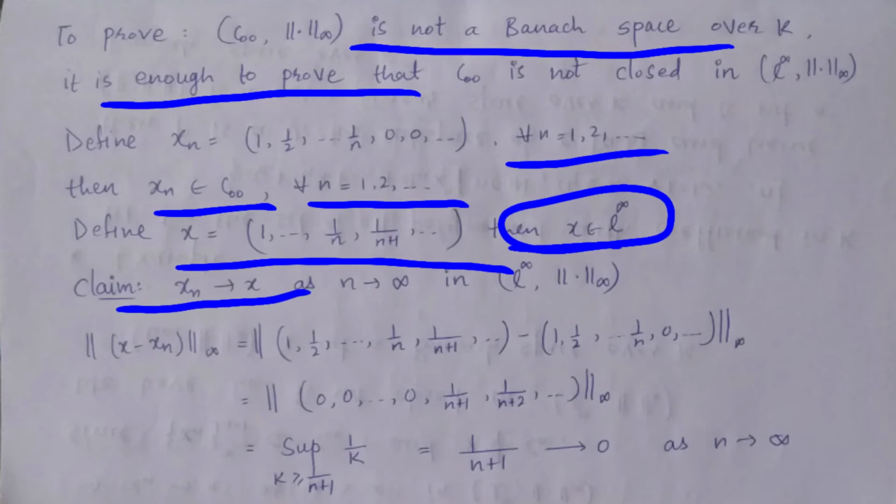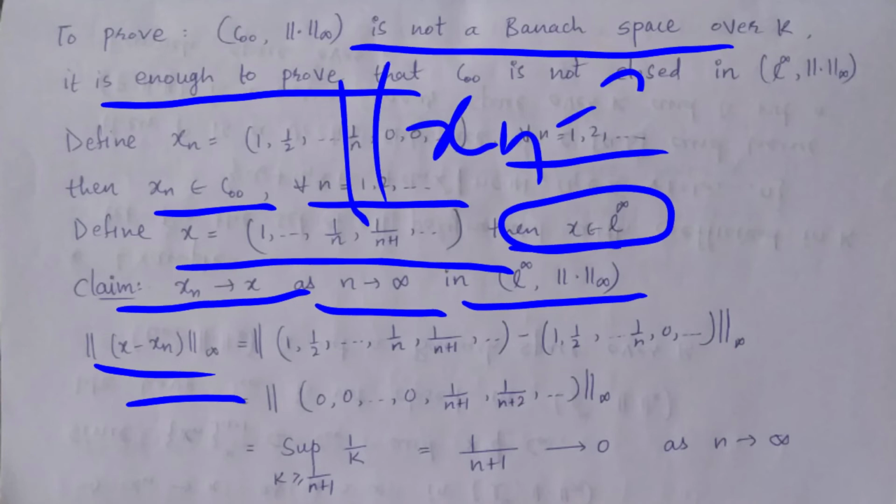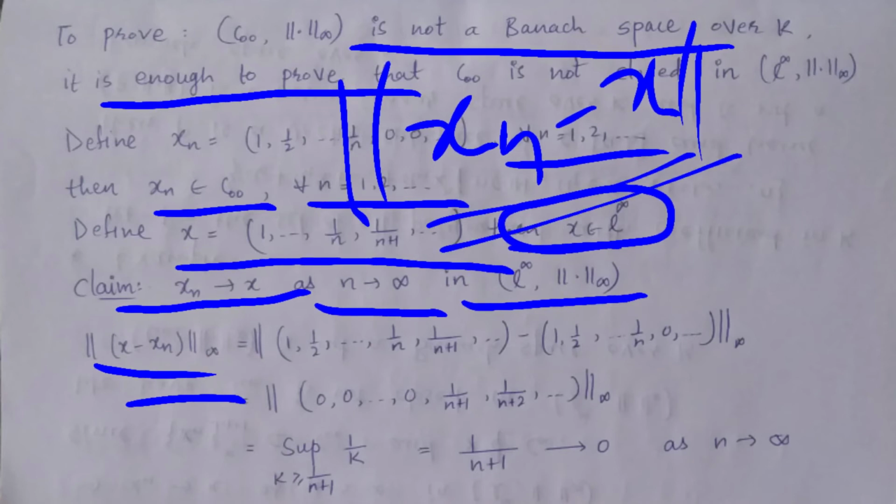Our claim is xn converges to x as n tends to infinity in this space L infinity with norm. So for that, take the infinity norm of x minus xn. You can here take xn minus x. Here is the norm, so you can write xn minus x or x minus xn.